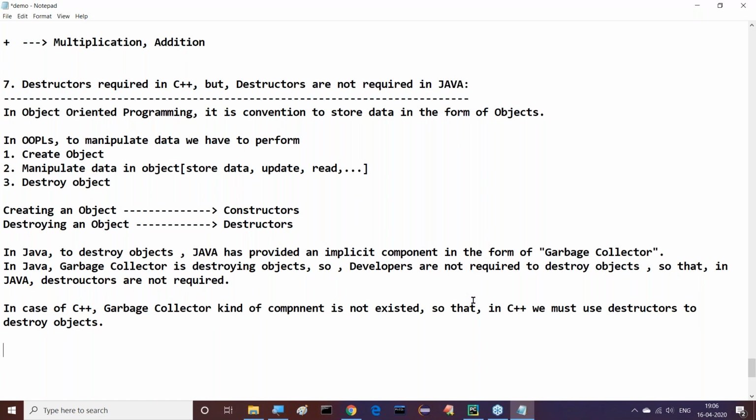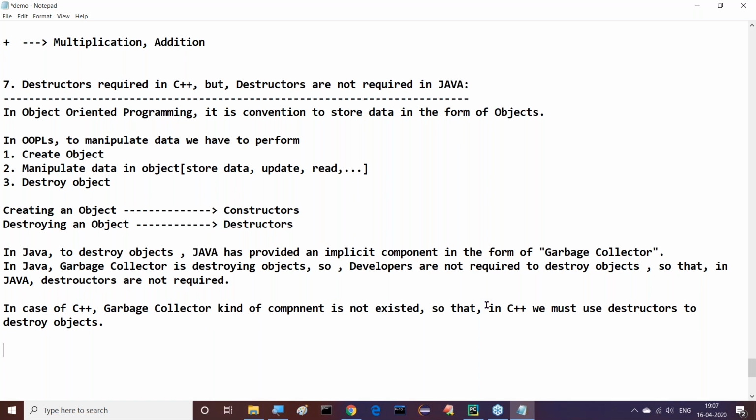Nothing, sir. Just this much explanation I've given. Only one point here we have to understand. In Java, garbage collector is available to destroy the objects. In C++, garbage collector is not available to destroy the objects. That's why we have to use destructors. In Java, garbage collector is available to destroy the objects, so destructors are not required. In C++, garbage collector is not available, so destructors must be required.